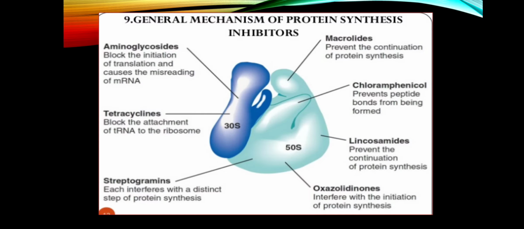This is the general mechanism of protein synthesis inhibitors. Aminoglycosides block the initiation of translation and cause misreading of mRNA. Tetracycline blocks the attachment of tRNA to the ribosome, and it binds with the 30S subunit. The remaining ones are macrolides, chloramphenicol, lincosamides, oxazolidinones, and streptogramins. These all bind with the 50S ribosomal subunit.